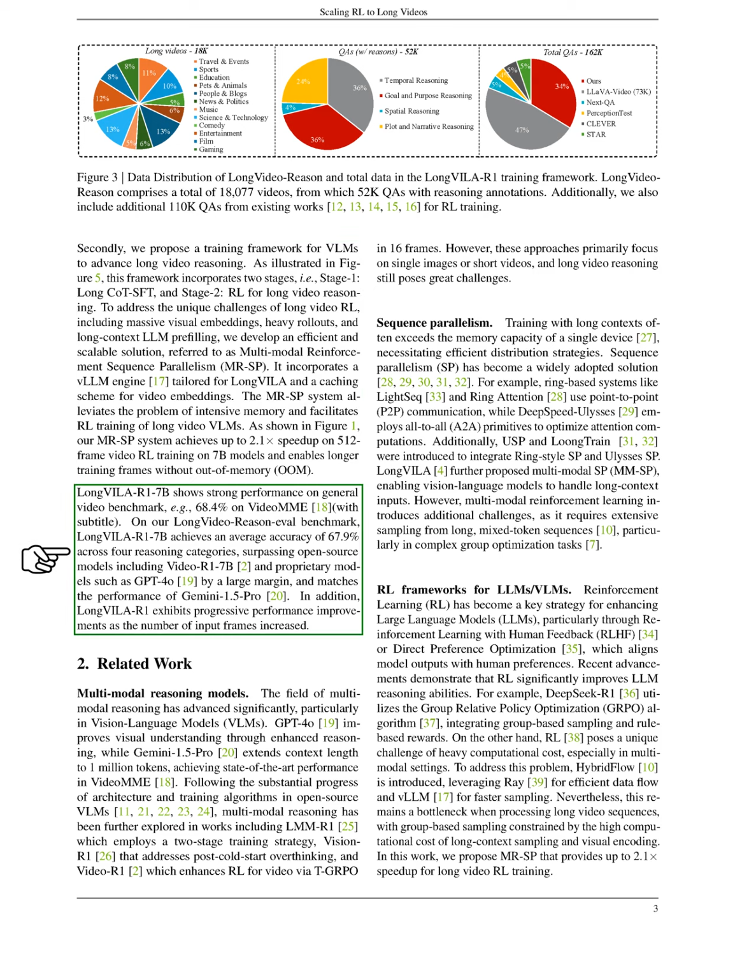LongVILA R1-7B demonstrates strong performance on general video benchmarks and achieves an average accuracy of 67.9% on our Long Video Reason Eval benchmark, outperforming other models. Additionally, we observe that LongVILA R1 improves as the number of input frames increases.